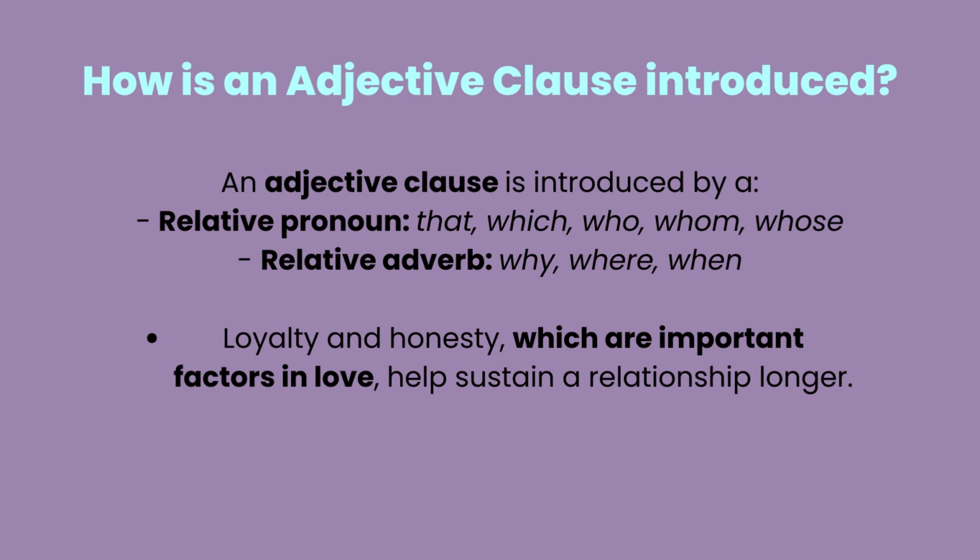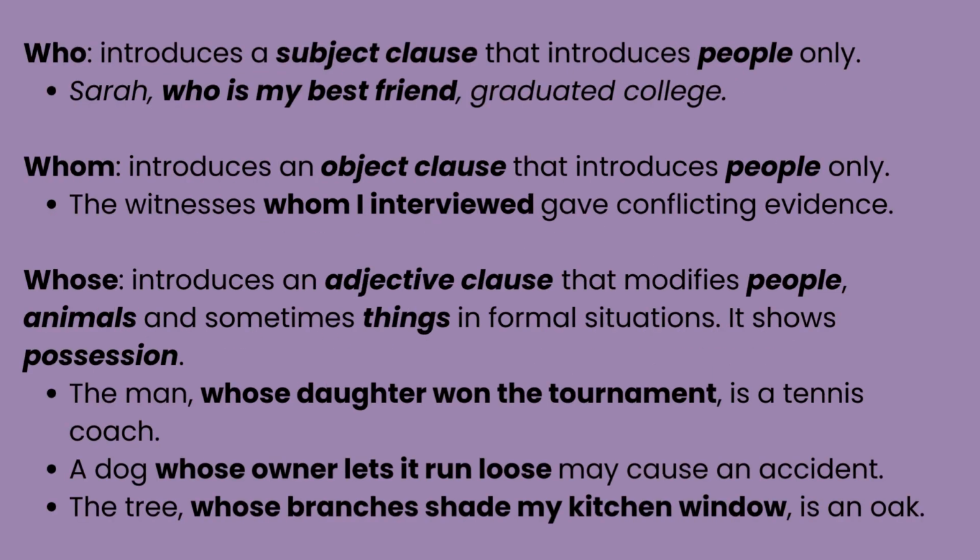Loyalty and honesty, which are important factors in love, help sustain a relationship longer. Which are important factors in love is an adjective clause that is introduced by the relative pronoun which. Who introduces a subject clause that introduces people only. Sarah, who is my best friend, graduated college. Who is my best friend is a subject clause and is introduced by who. It introduces Sarah.